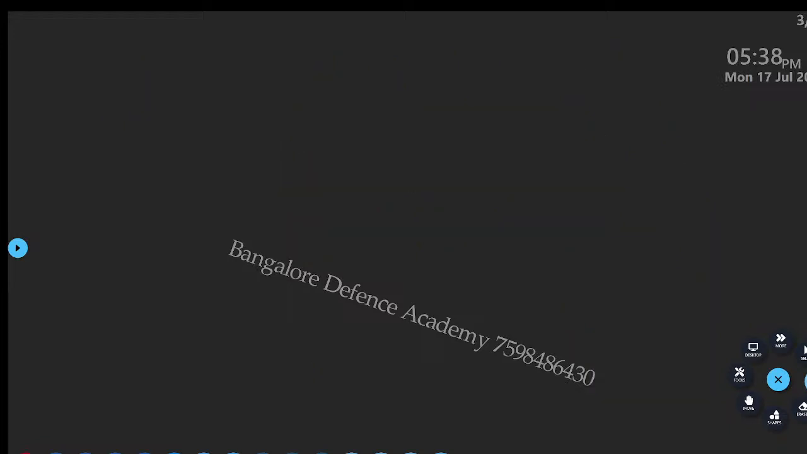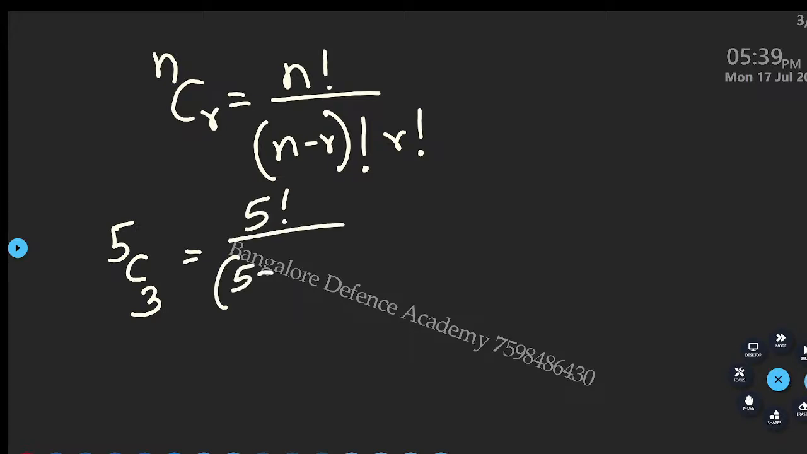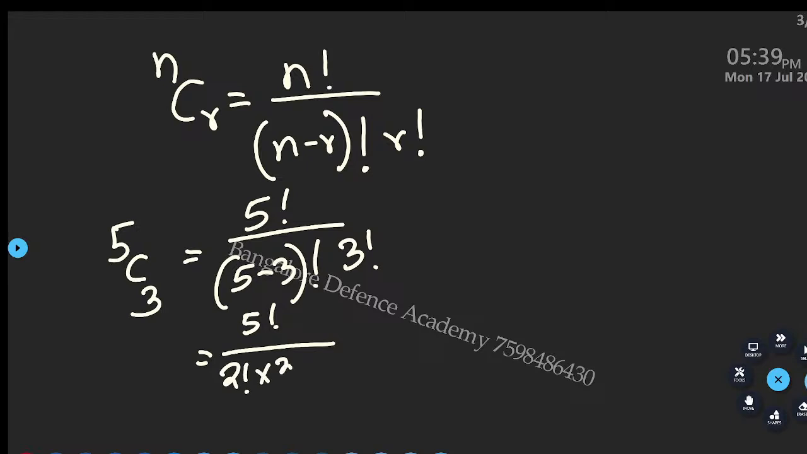Okay, now the next formula is nCr. The answer is n factorial divided by (n minus r) factorial into r factorial. This is the formula. Now suppose I ask you what is the value of 5C3. I will write 5 factorial divided by (5 minus 3) factorial into 3 factorial. This can be written as 5 factorial divided by 2 factorial into 3 factorial.